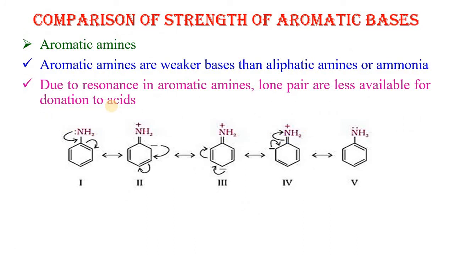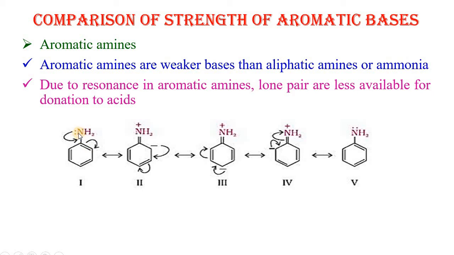Now aromatic amines. Aromatic amines are weaker bases than aliphatic amines or ammonia. These aliphatic amines, ammonia or aromatic amines are basic due to the presence of a lone pair of electrons. As the lone pair of electrons on nitrogen is involved in delocalization or resonance, it is less available for donation to acids.